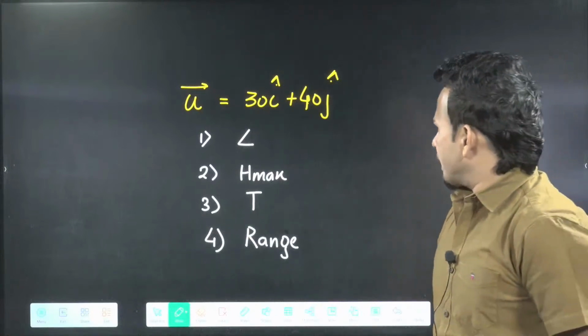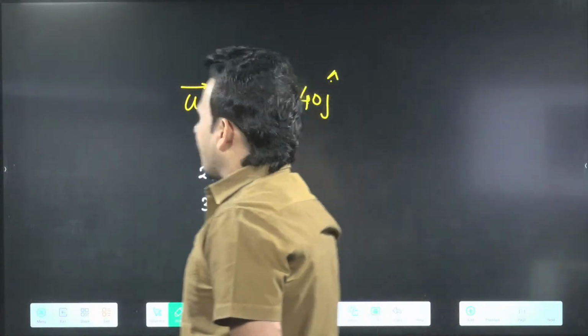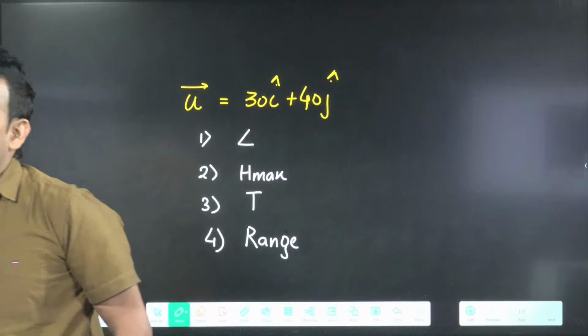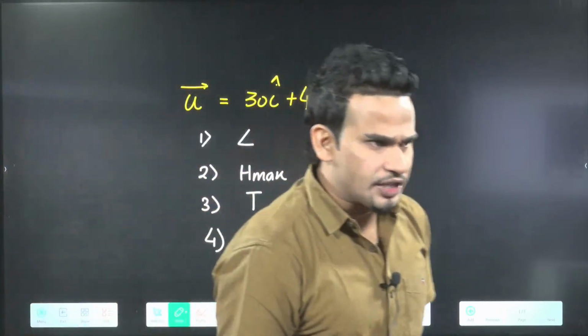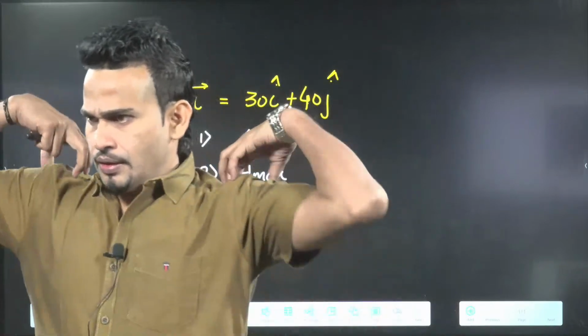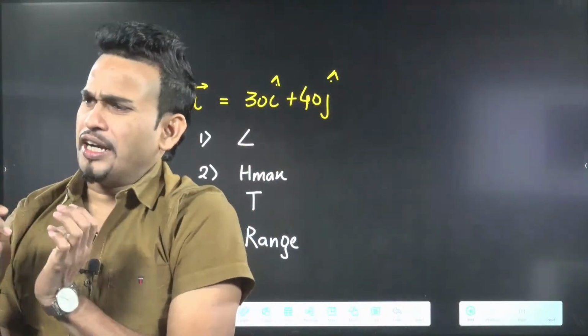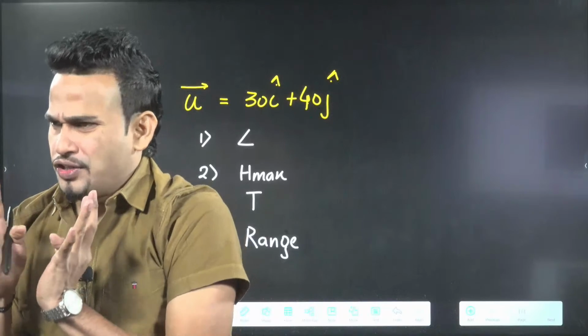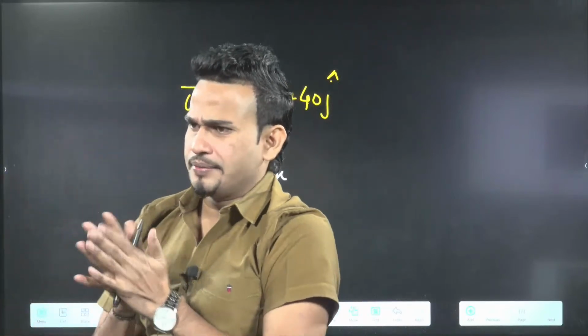A ball is projected with initial velocity of 30 i cap plus 40 j cap. Find the angle of projection, find H max, find time of flight, and find range. This is a general question, not related to the important property of range that we completed in the last class.